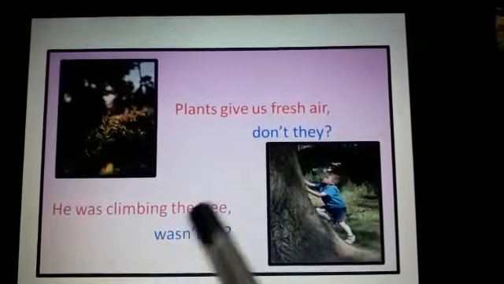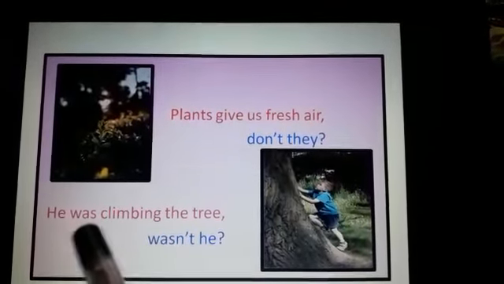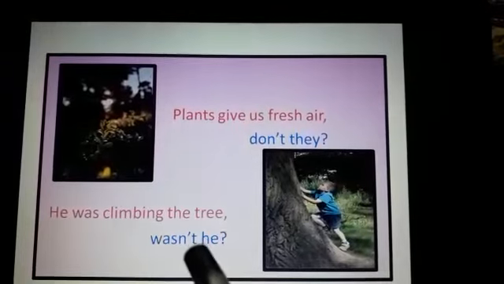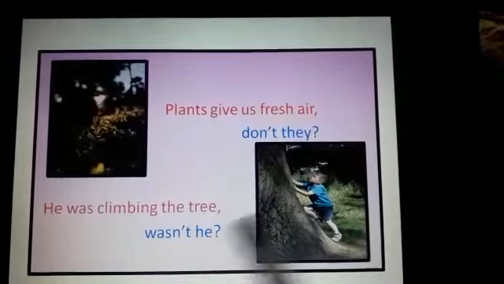Then, he was climbing the tree. Just see here, was already comes, that is the auxiliary verb. So was, and there is no not, so wasn't. He is the pronoun, so you have to use the same pronoun here.